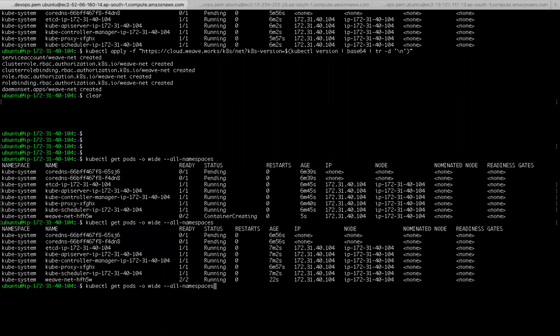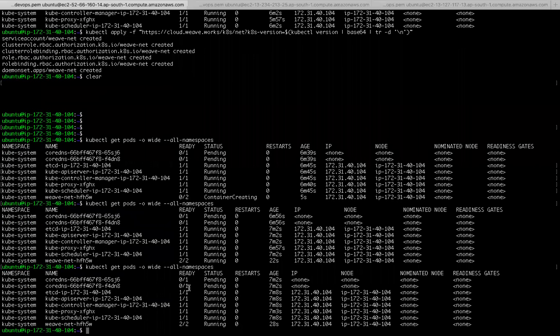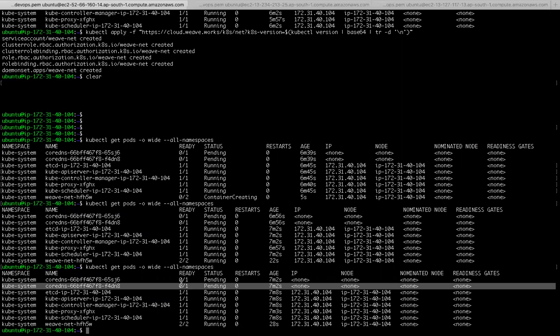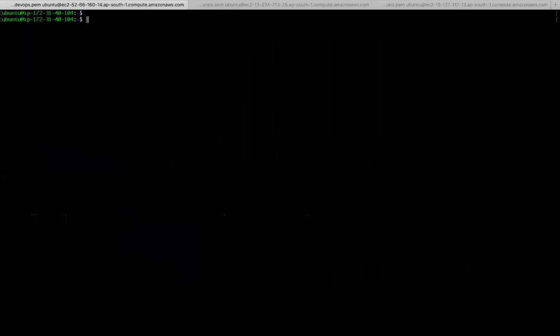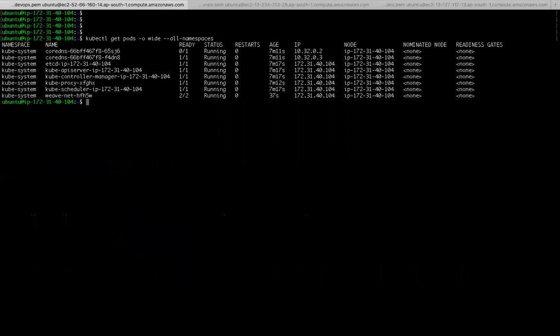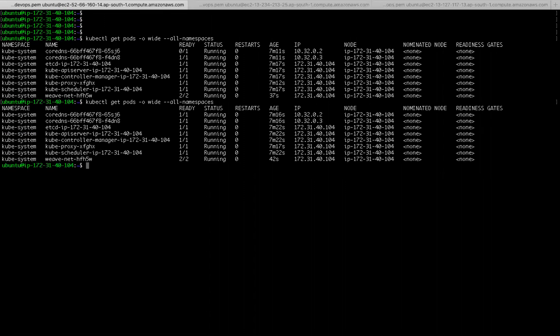Once that is ready, this will also be ready. Let's wait for some time. Now one of the DNS pods is running. I am getting another one also. Now my master machine is successful.